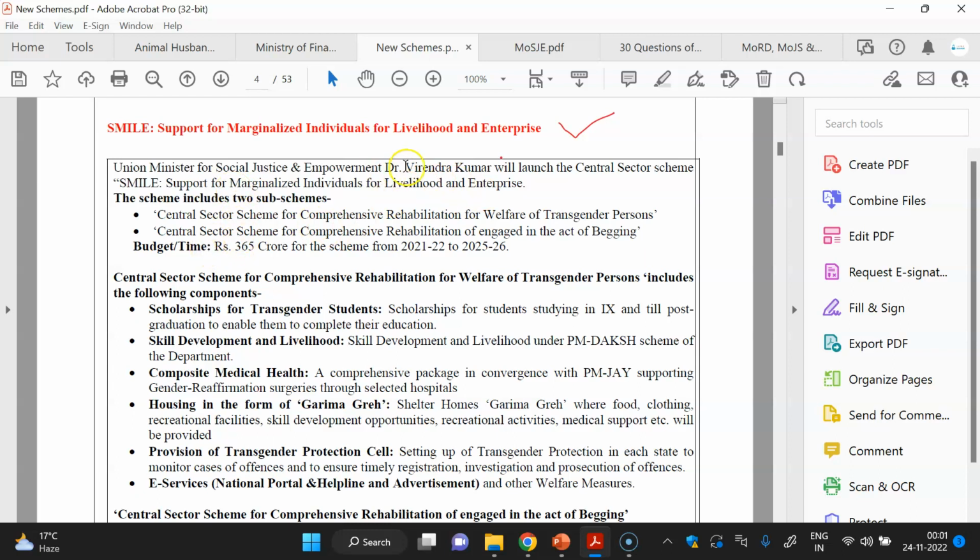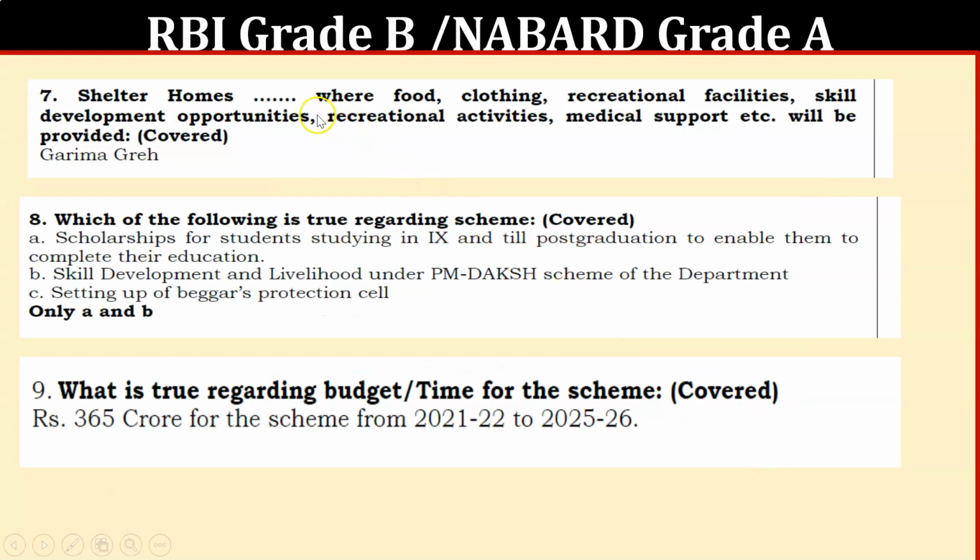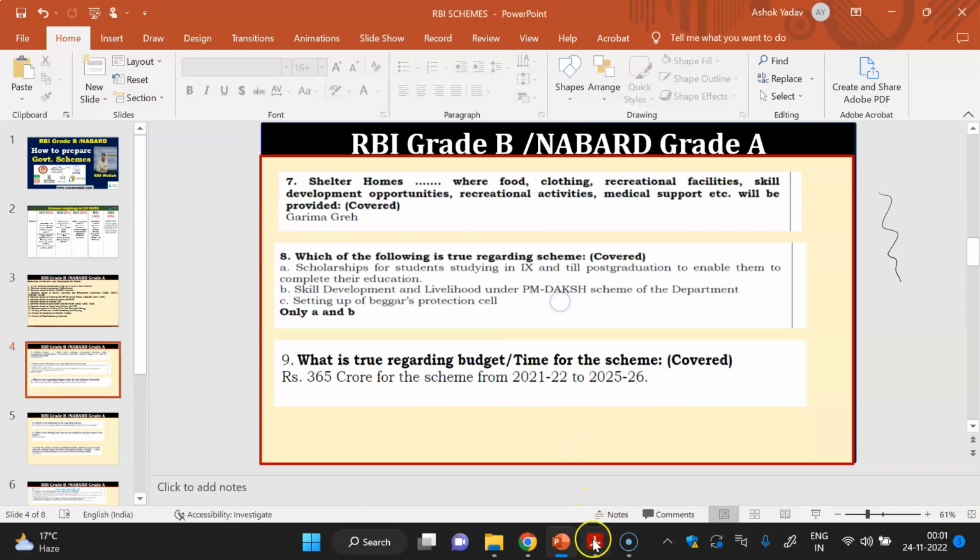Second thing, the budget of the scheme and the time period. That is a very important component. Two sub-schemes are there in this section. So you can see what type of question was asked in the exam. Shelter homes where food, clothing, recreational facilities, skill development. What was the name of the shelter home? So it was asked.